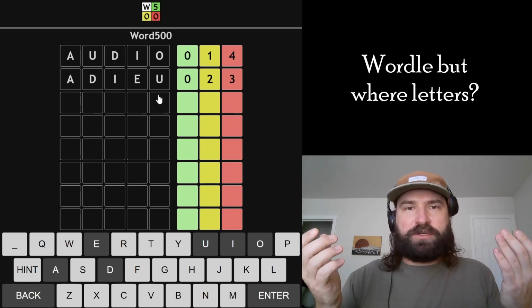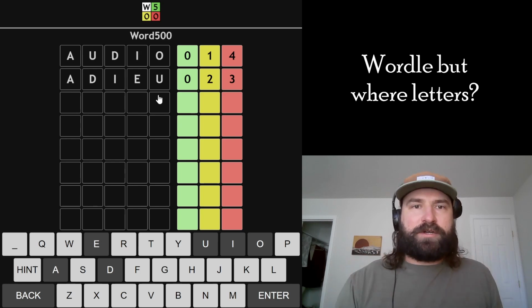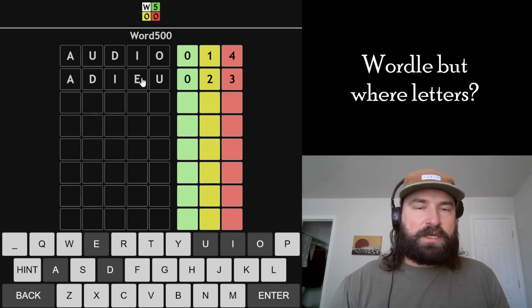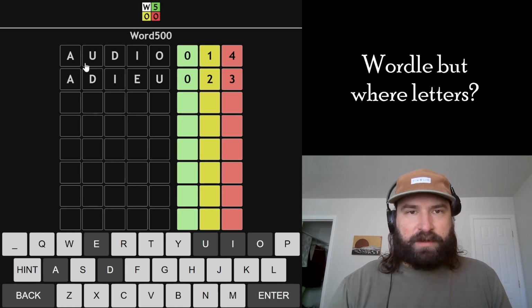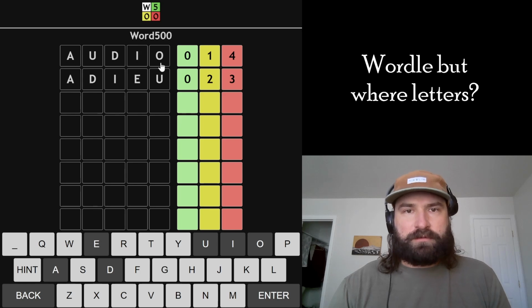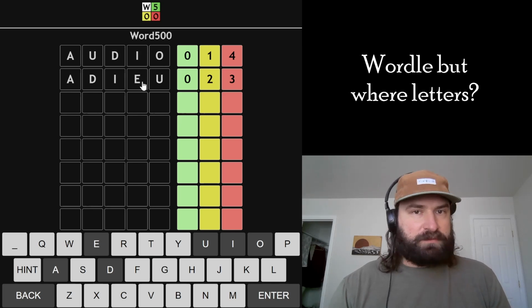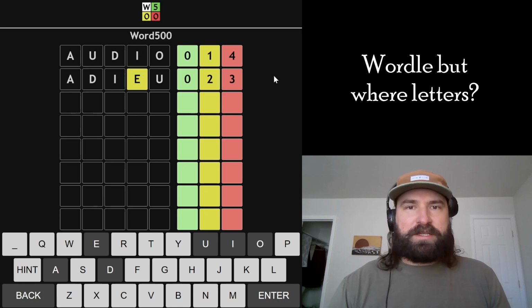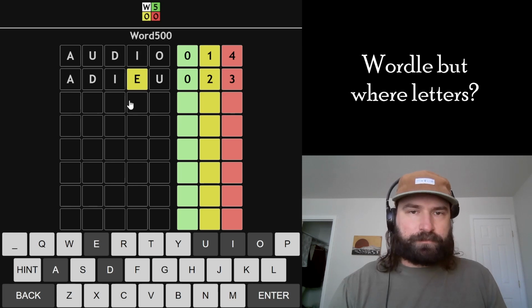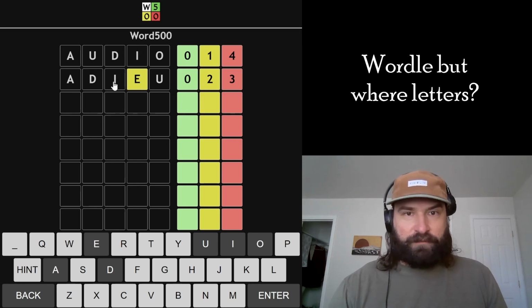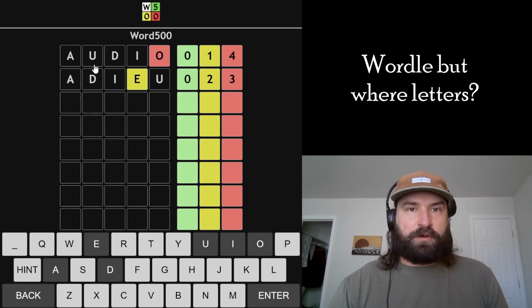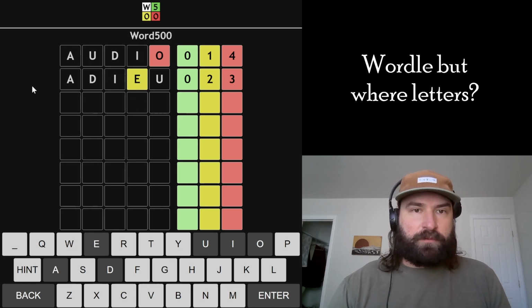If you just put in a bunch of random words, it's so hard to figure out what letters are in. But here, immediately, I know that the E is in, and I can explain that pretty simply. It's just because ADOE has one more letter than AUDIO does, right? And the only letter that changes is the E, so the E must be in. There's a lot of different ways that this could work out. You could get the same number of letters, then there's different logic associated with that. But in this situation, the E is definitely in and the O is definitely out, because those are the only two letters that change, and that's the only letter that could be responsible for the discrepancy in the number of letters here. So we definitely have an E in this word, and then we're going to need another vowel.